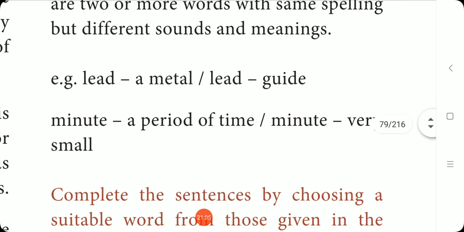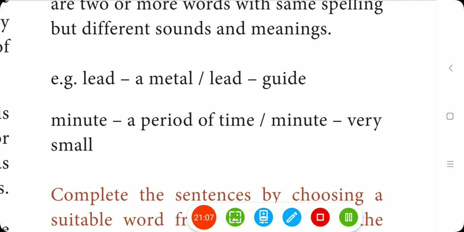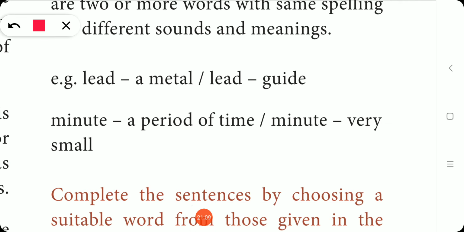Look at the example. Lead, lead. The first one is lead, a type of metal. The second one is he is the team lead, team leader, a person who leads, a guide. The spelling is the same but the pronunciation is different.